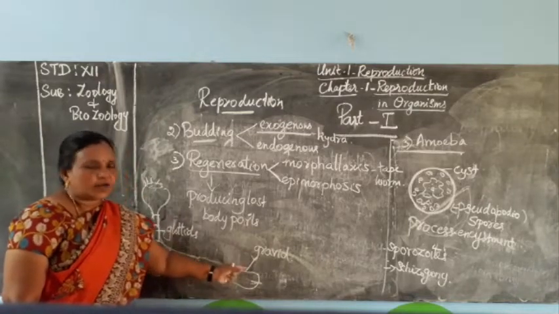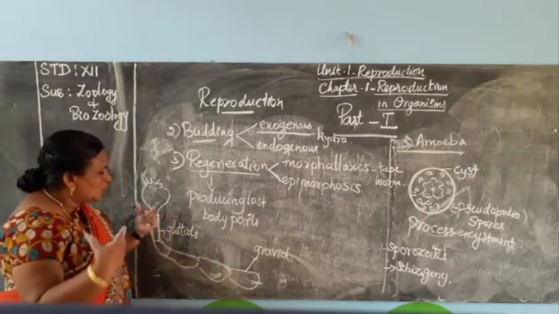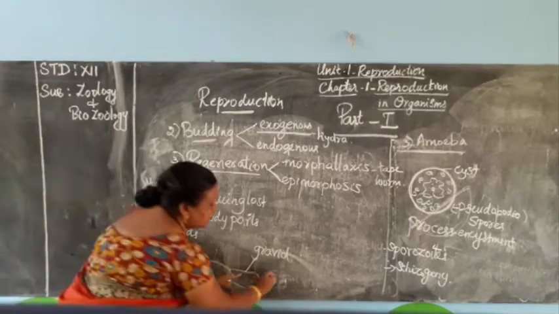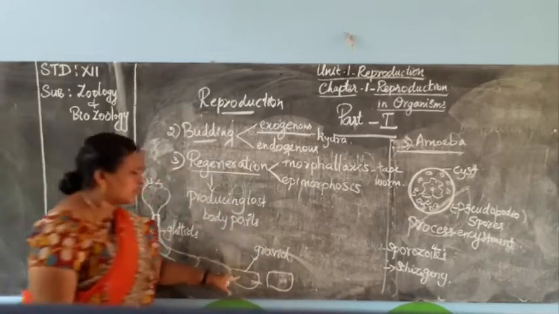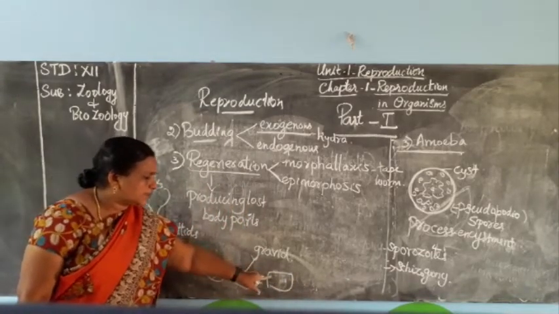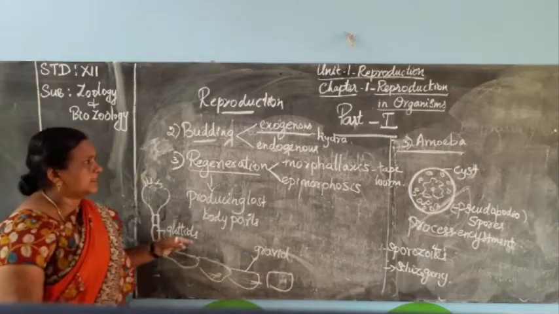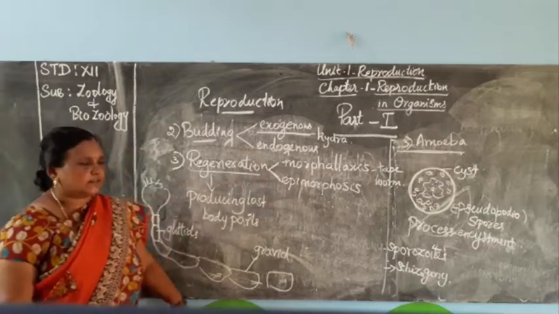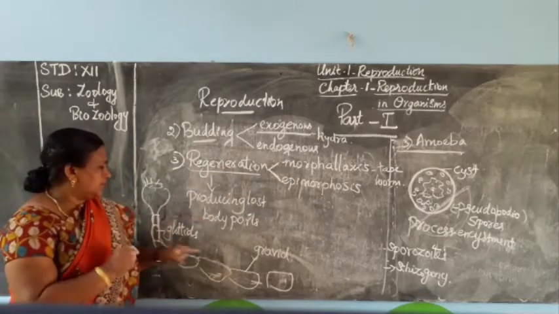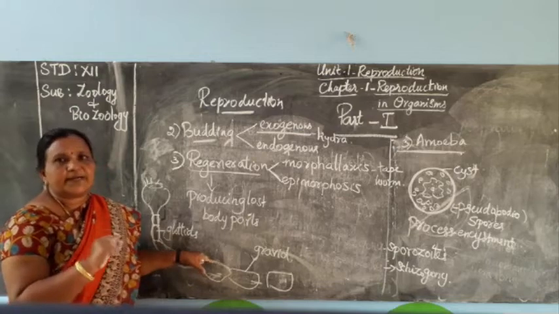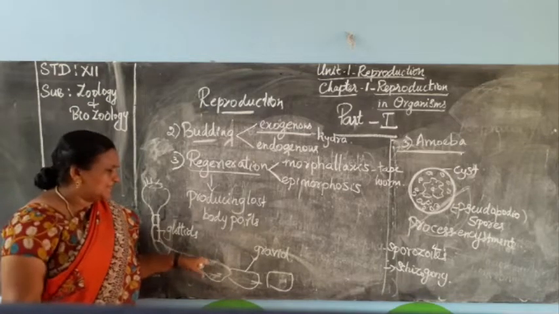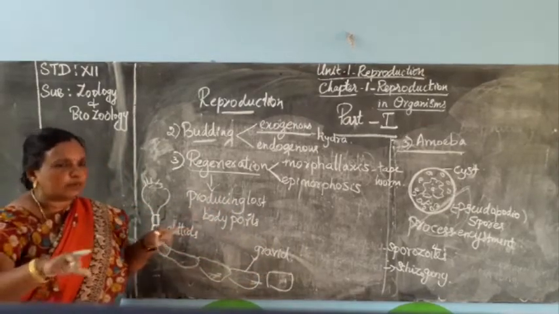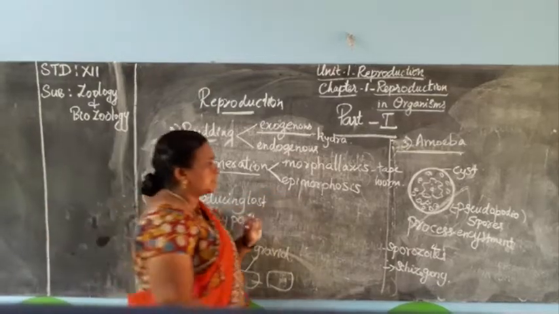Now this gravid or matured proglottid has no head or tail, but when it is segregated from the mother's body, it is able to produce a new organism. Each segment is able to produce a new organism. So this type of regeneration is called morpholaxis. Morpholaxis means that if the organism is divided into several pieces, they are able to produce a new, complete organism.